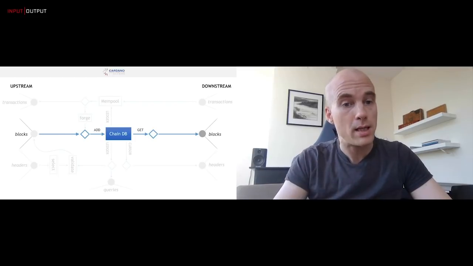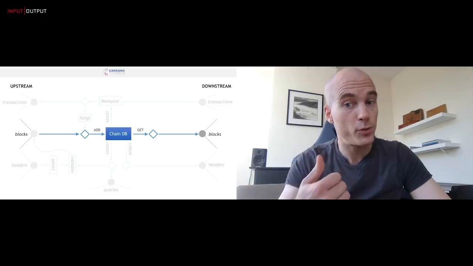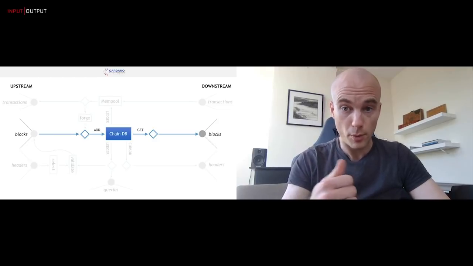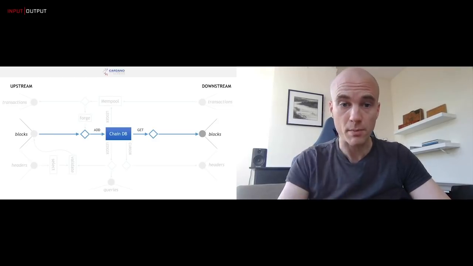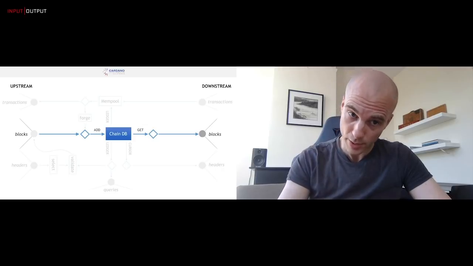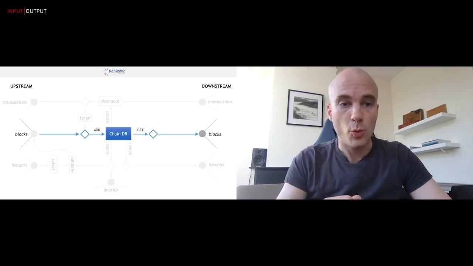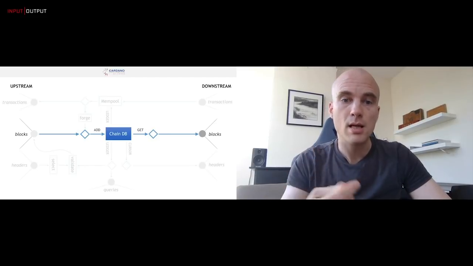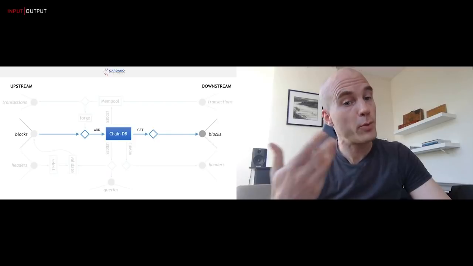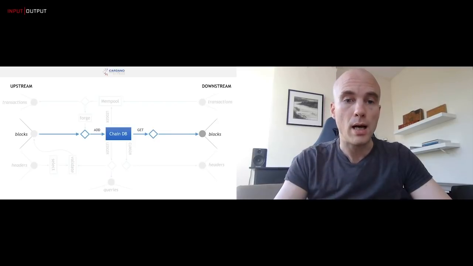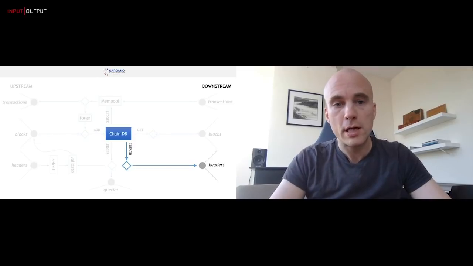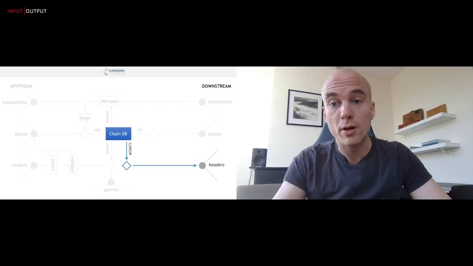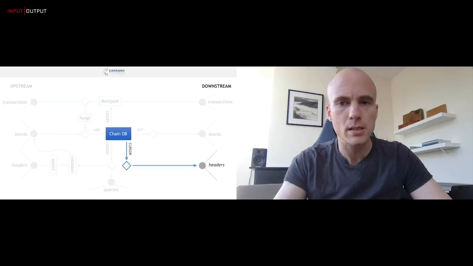And the chain database itself is responsible for deciding, do I want to adopt this block? Maybe this is the final block that I needed to switch to a longer chain, etc. It makes those decisions internally. So we get blocks from our upstream peers. They get added to the chain database. And our downstream peers, they can request those blocks from our chain database and read them. Now, of course, for those downstream peers to be able to know which blocks to request, they need to know what our chain is. And so they run a protocol that we call the chain sync protocol.